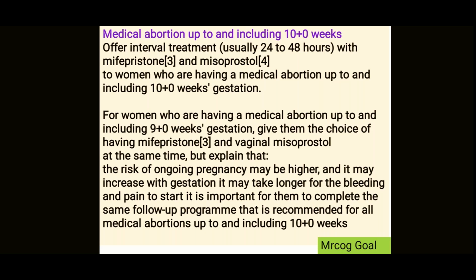Up to and including 9 weeks. But explain that the risk of ongoing pregnancy may be higher and it may increase the risk of gestation. It may take longer for bleeding. The pain may start. So basically, it is not recommended, but they may still take Mifi and meso together. Mifi orally, of course, and meso vaginally up to 9 weeks. Okay.